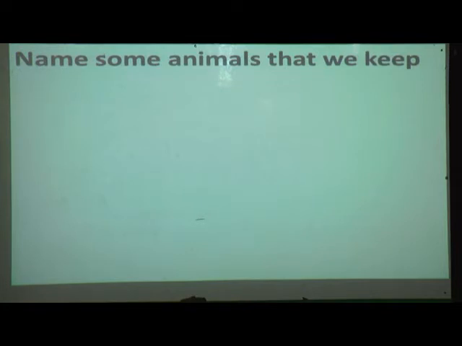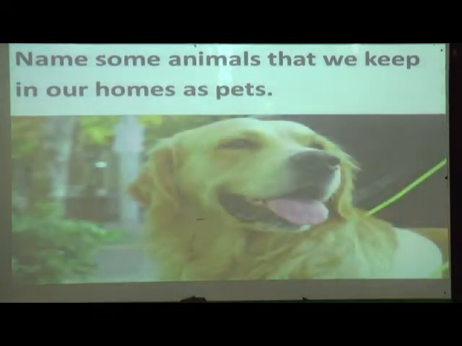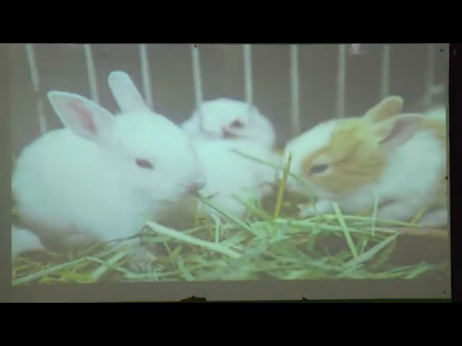Now name some animals that we keep in our home as a pet. Yes, we are having pets at home. Can you name some pet animals? Dog, cat and rabbit. Yes, these animals we keep as a pet at home.